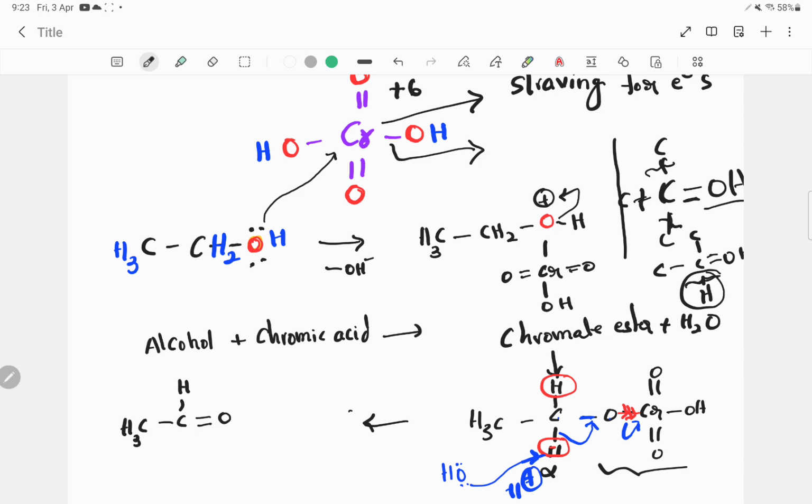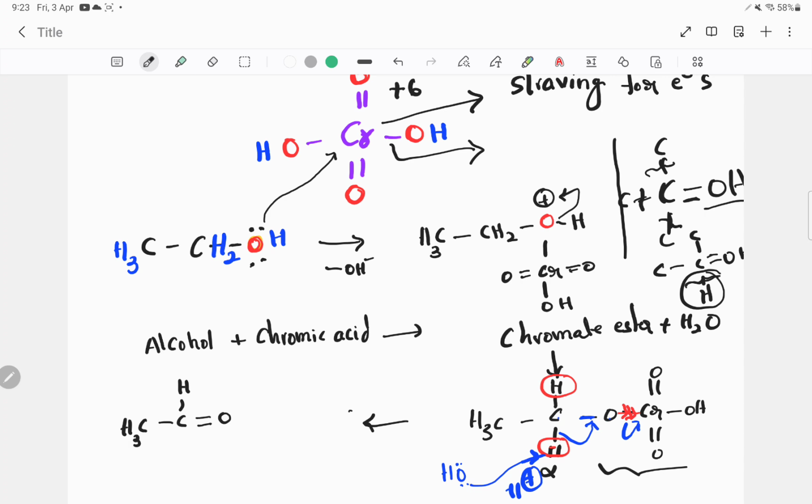Making ester bonds through the OH groups, then inducing electron withdrawal, a massive inductive effect, pulling electrons and weakening the CH bonds, and sending water. Then water acts as a base, removing H. Then the bond electrons move to the CO, and the CO double bond is formed. Now that ester bond, which was formed initially, takes all the bonded electrons, and finally she got what she wanted. Now see the oxidation state of the chromium before and after the reaction.